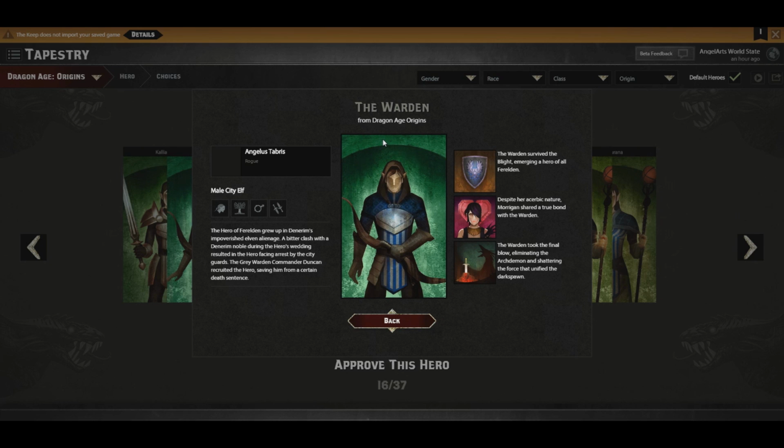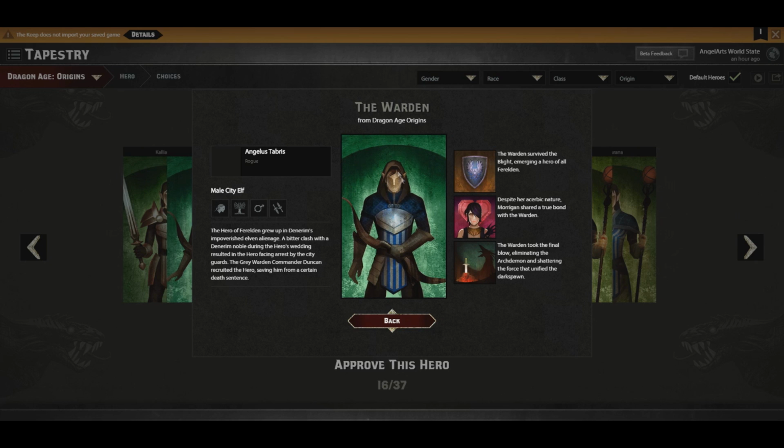The hero of Ferelden grew up in Denerim's impoverished elven alienage. A bitter clash with the Denerim noble during the hero's wedding. Mine and Soris's wedding. Not together, unfortunately, but with other people, females. Anyway, the Grey Warden Commander Duncan recruited the hero, saving him from a certain death sentence. The Warden survived the Blight, emerging the Hero of Ferelden.